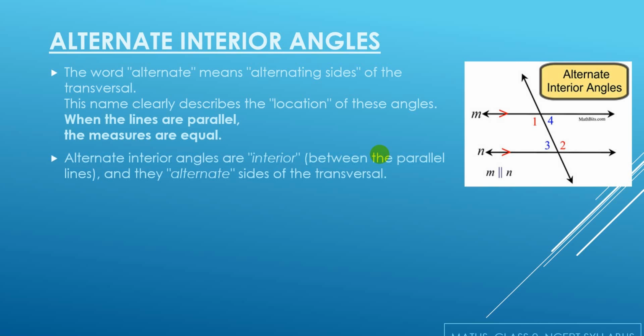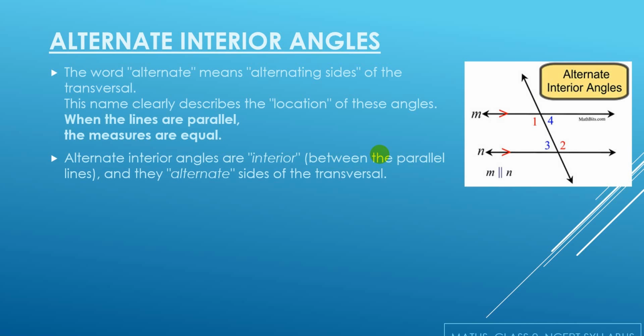Since these are located in between the parallel lines, that means they are located in the interior region of the parallel lines, they are known as alternate interior angles. So in this case, angle 1 and angle 2 are alternate interior, and angle 3 and angle 4 are alternate interior to each other.